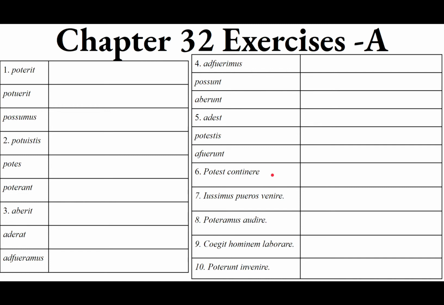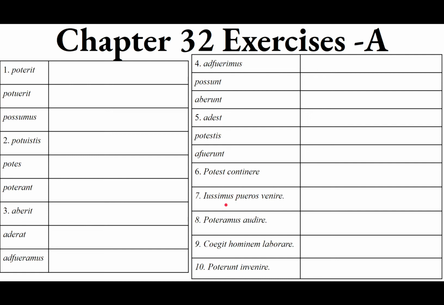Now we have some short sentences. Make sure you review the short lesson on types of infinitives: subjective, objective with the subject accusative, or complementary. So we have potest contenere. He, she, it is able, we'll take a complementary infinitive, to contain. He, she, it is able to hold together. Contenere, present active infinitive, is a complementary infinitive, completing the meaning of possum, posse, potui, potest.